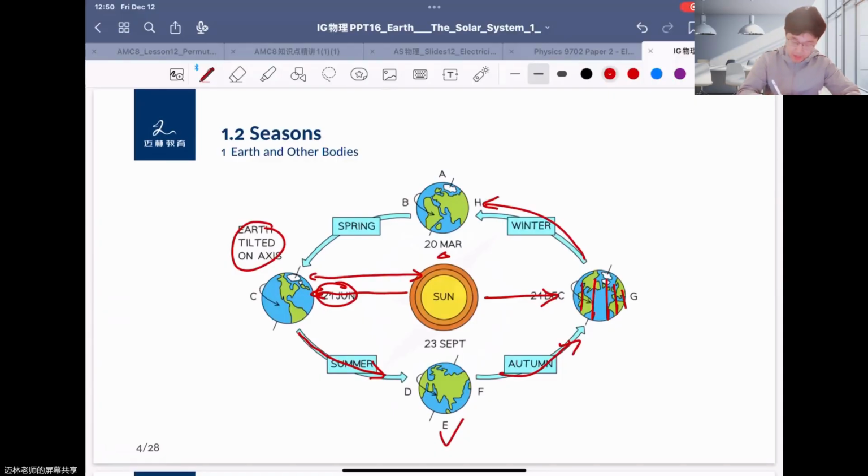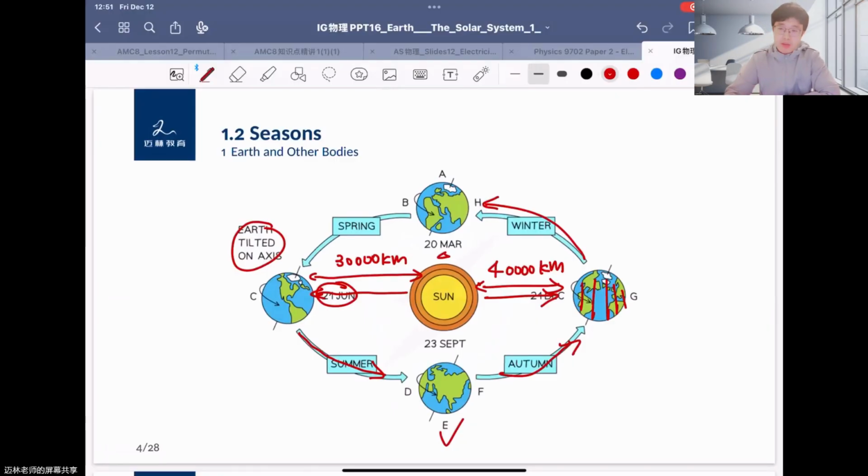For example, here it is 30,000 kilometers, and in the winter the distance from the sun to the Earth is maybe 40,000 kilometers. Sorry, I gave you the wrong number. So you can find that in the summer the Earth is closer to the sun, so it's closer and hotter, right?